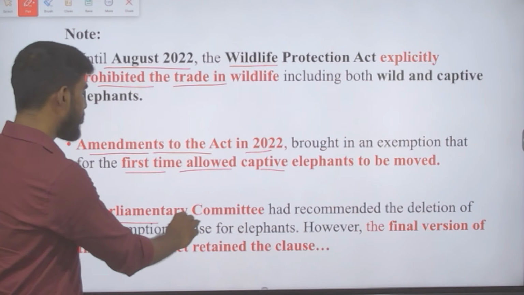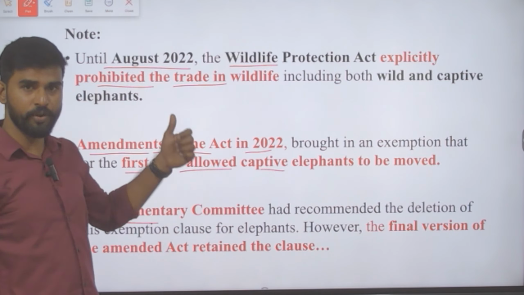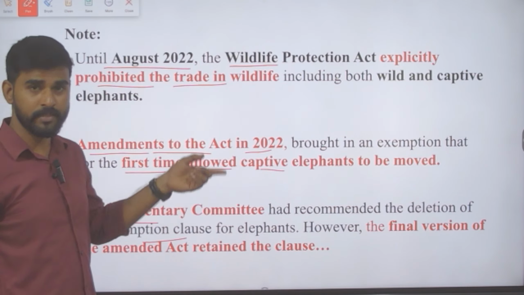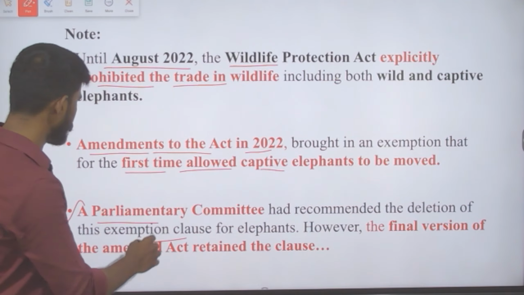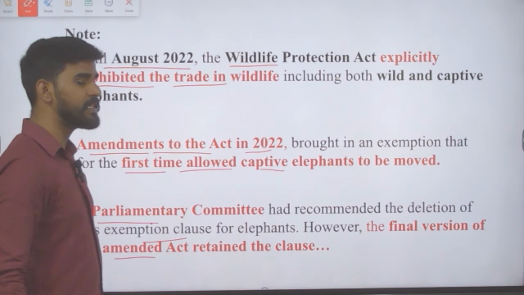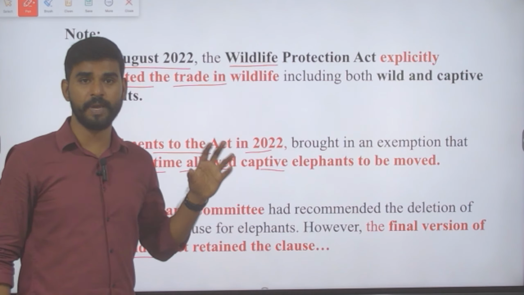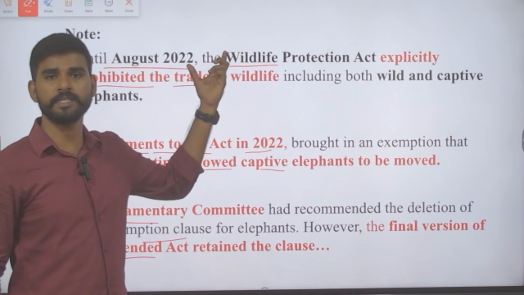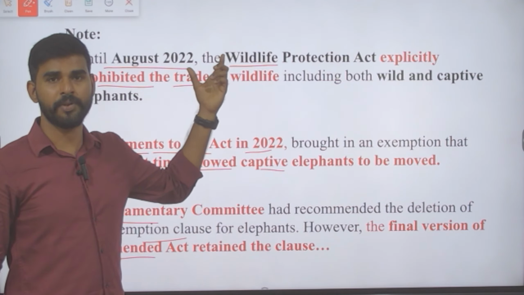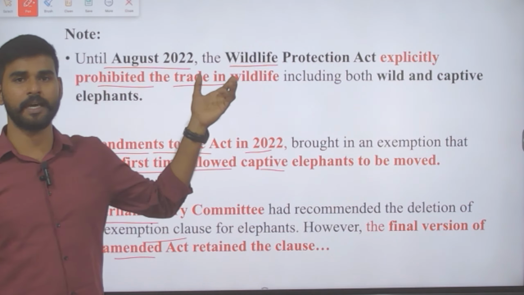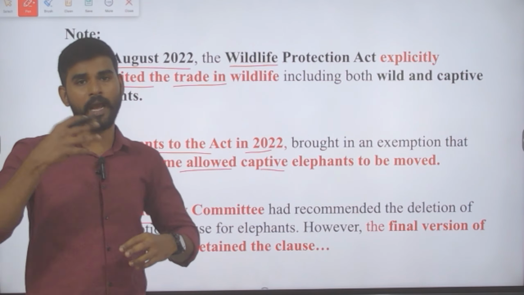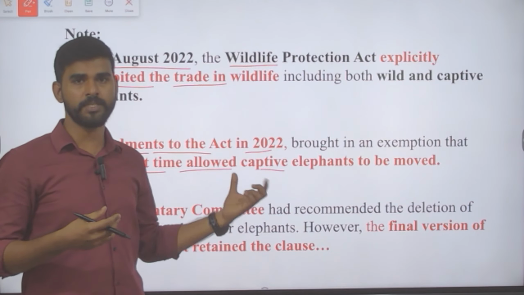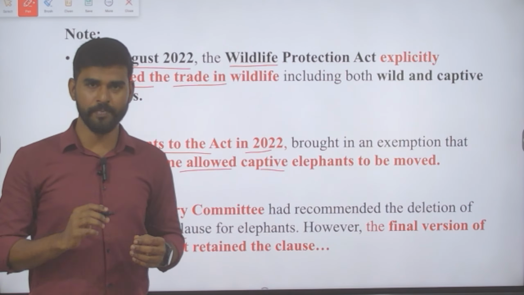But a parliamentary committee had recommended the deletion of this exemption clause for elephants, but it did not happen. The final version of the Amendment Act retained this clause. So this background we must understand. Since this clause is retained, rules have been introduced now, and they have also introduced transportation guidelines. So you must understand the background of why these rules are introduced now. That background is shown in this slide. I hope this is clear.